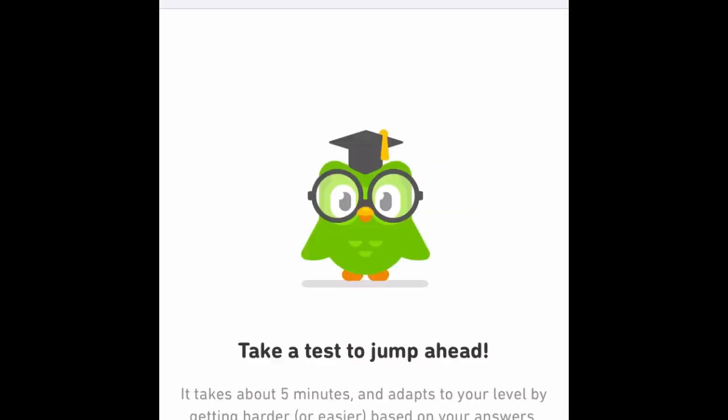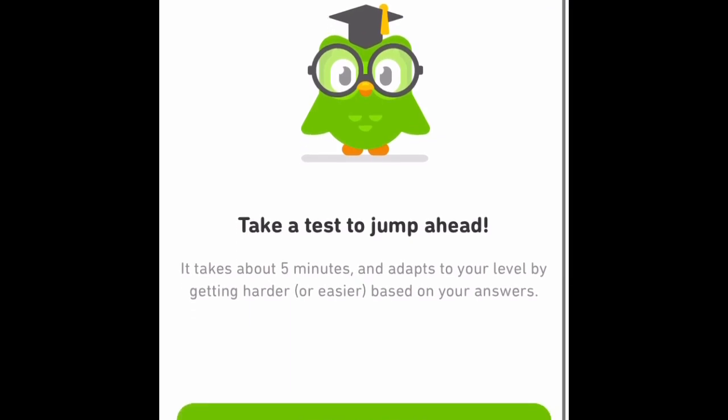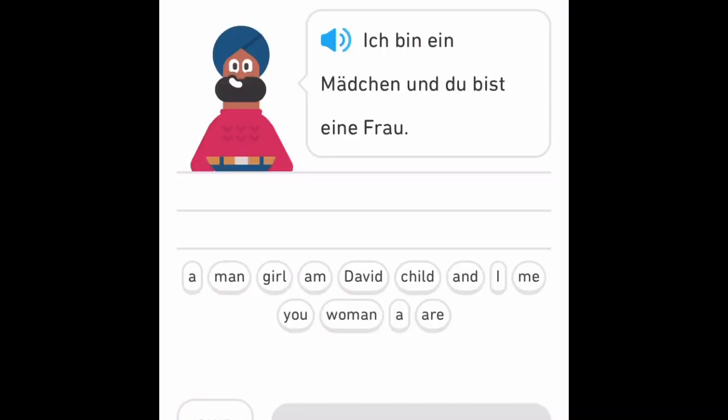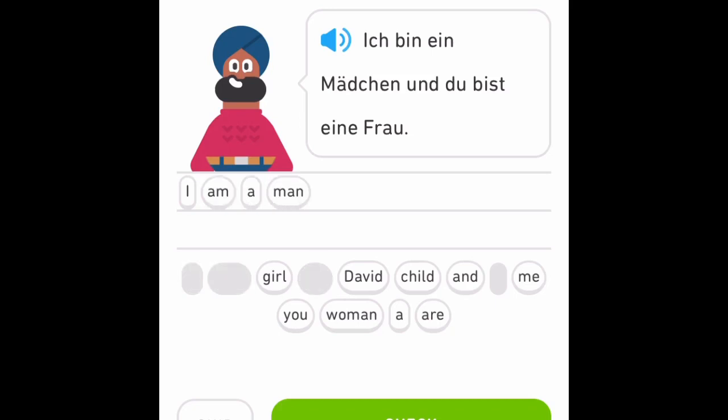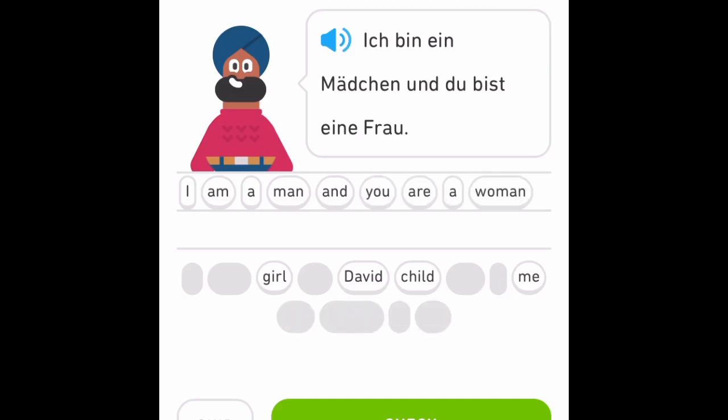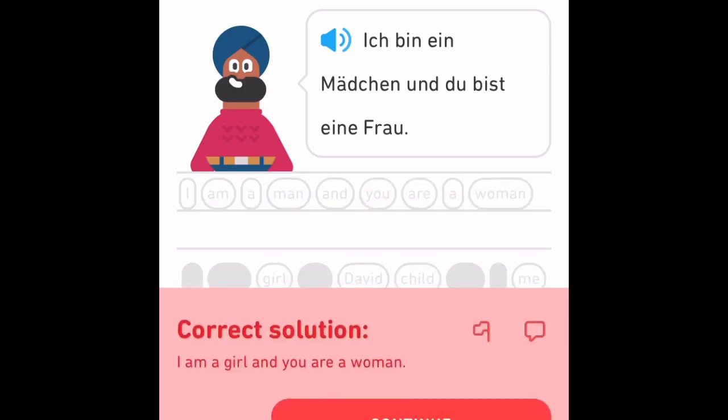So the first app that I'm going to show you is Duolingo. So you can choose between basics or a placement test. I've chosen placement test, so if you're not a beginner, you should be doing that to see where you're at. I'm just going to show you what happens if you get something wrong or if you get something right. So first of all, it will test you at intermediate, pre-intermediate level, and then depending how you do on that, it will give you progressively more difficult questions, or if you're struggling on those ones, it might go back and ask you some easier ones, as you'll see here.